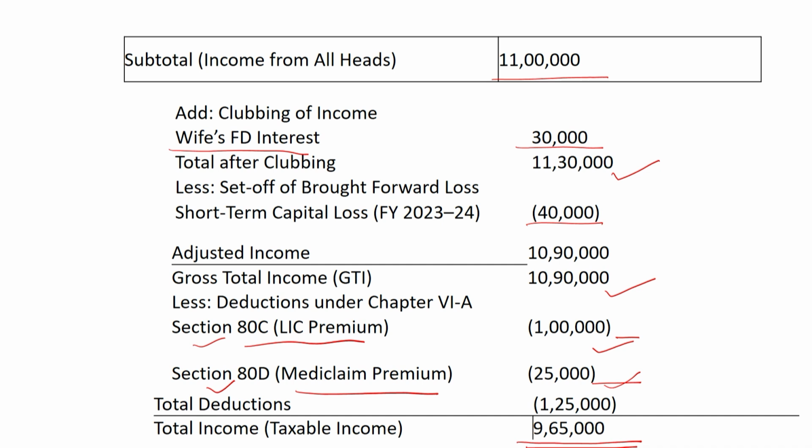So in this particular topic, we had discussed various types of deductions from section 80C to 80U, and if you are filing your returns under the old tax regime and paying taxes according to the old tax regime, then you can claim all these deductions.